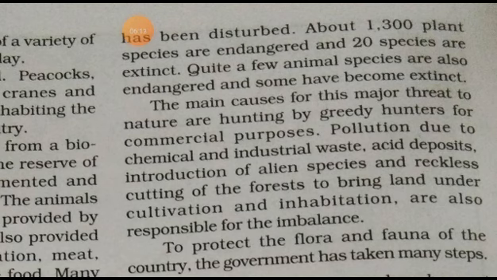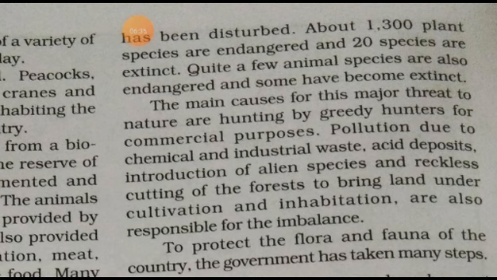To protect the flora and fauna of the country, the government has to take many steps. Which steps has the government taken for giving protection to the flora and fauna?